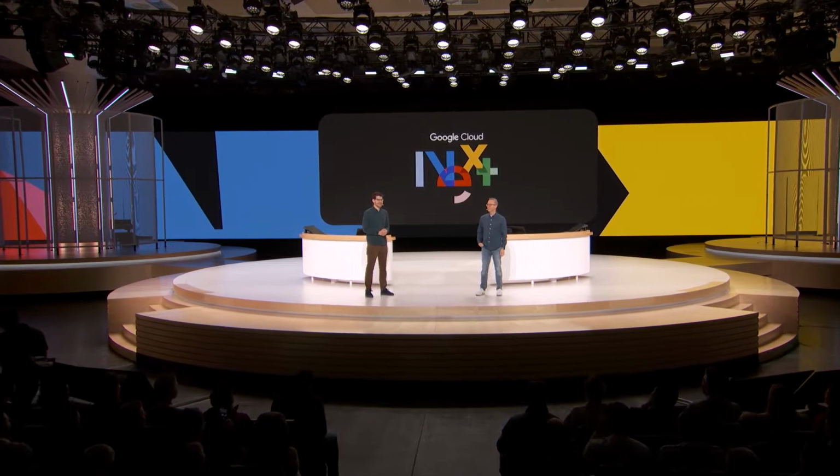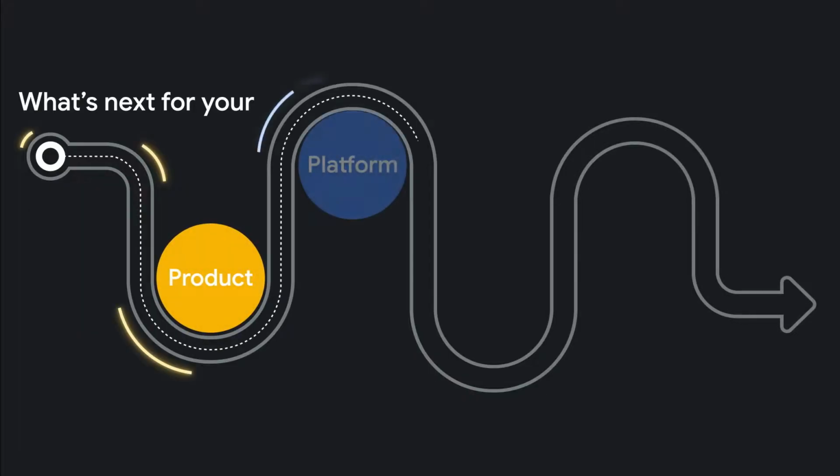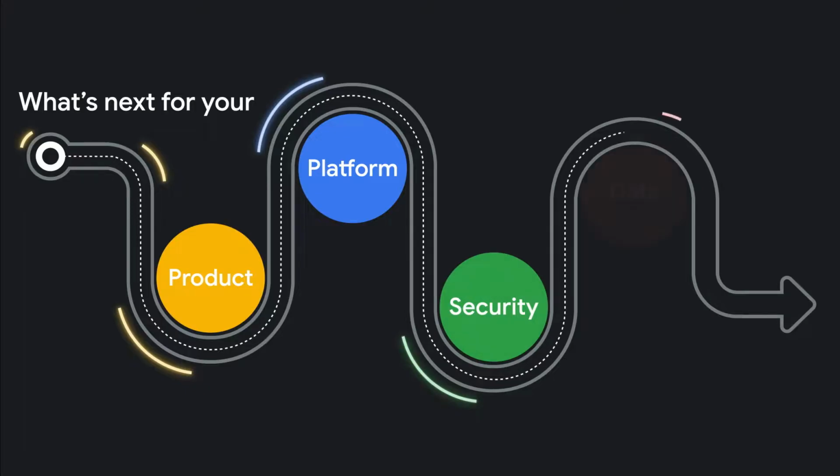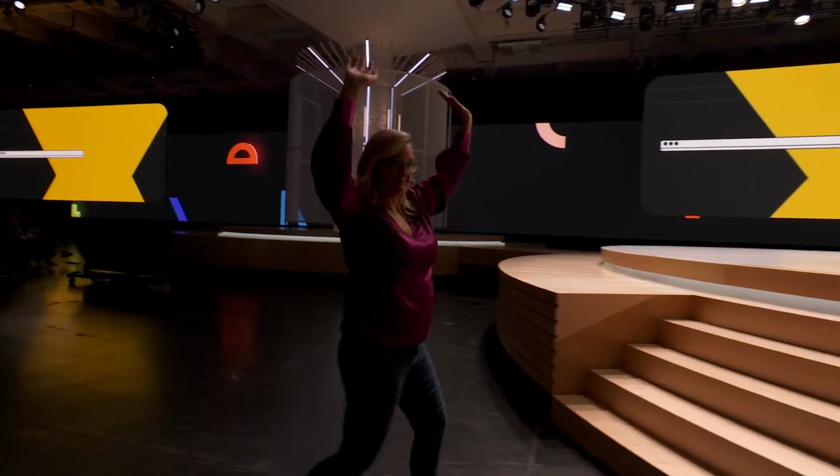But we're going to need some help. So we invited some very special people to help us out, some of our Google Cloud champion innovators. Over the next few minutes, 4 of these amazing champion innovators are going to help Richard and me take you on a whirlwind tour of 4 big areas where new features from Google Cloud can help us build our next legacy. But first up, to help us reimagine what building apps looks like in a generative AI world, we have champion innovator and Workspace GDE, Alice Keeler.